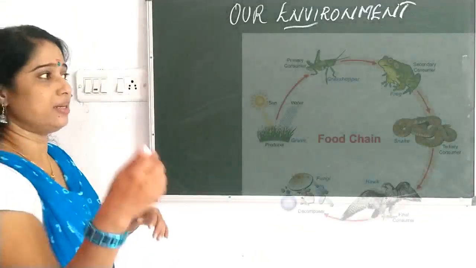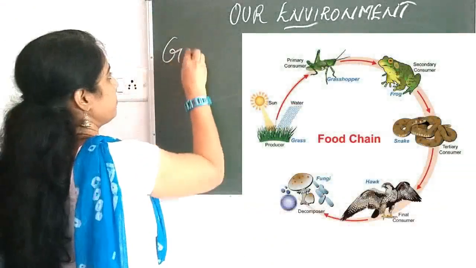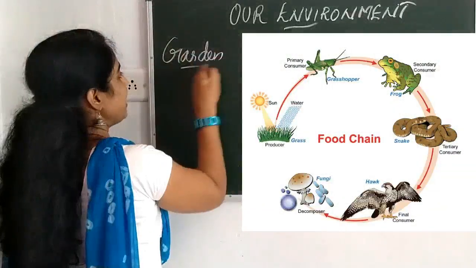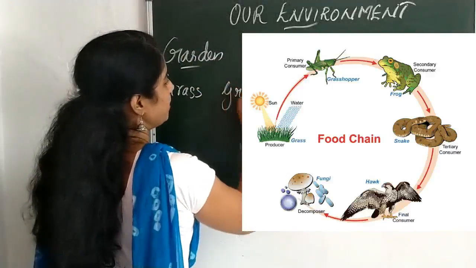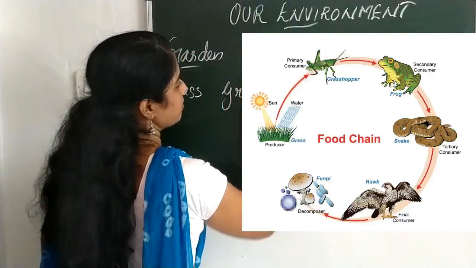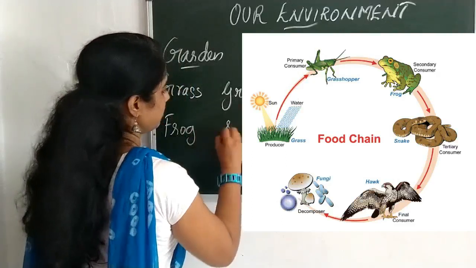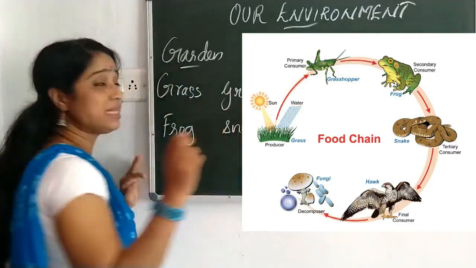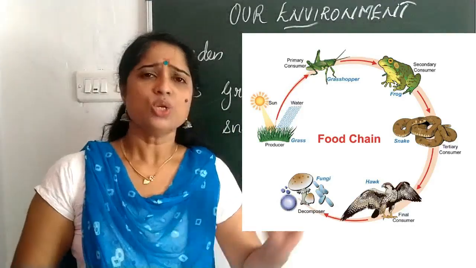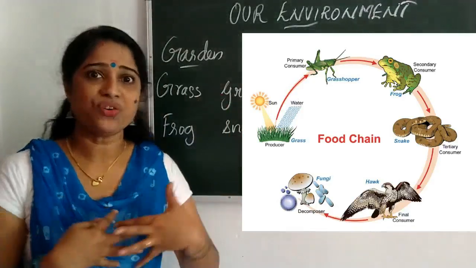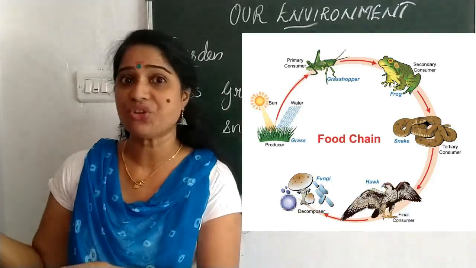So just look at the garden. You can look at the board, you can see a garden there. And in the garden we can see the grass, grasshopper, then you can see the frog, snake. So these are a few examples of organisms that we can see in the garden. As we all know, they are interacting with each other. And how are they interacting? In what manner are they interacting?